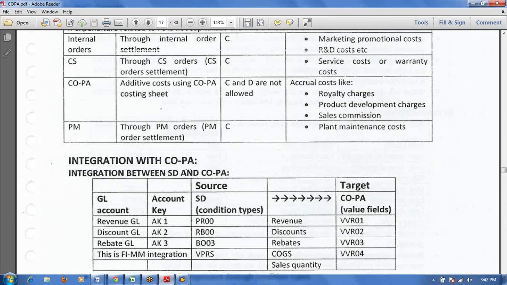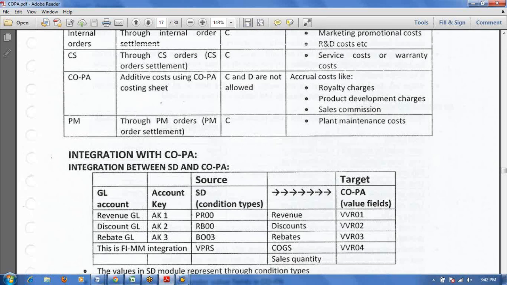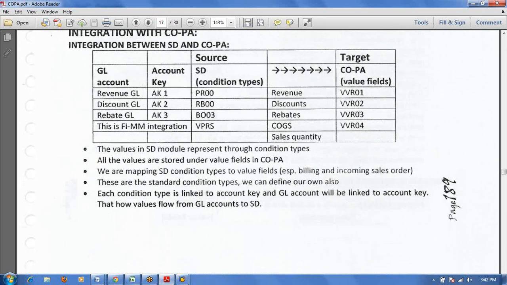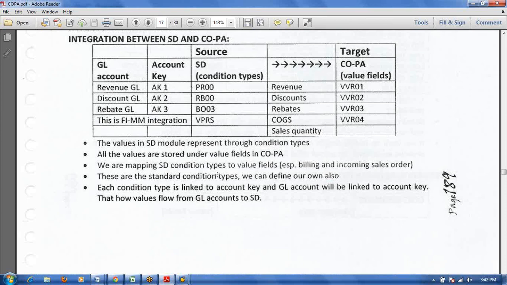Okay, clear. Here both real condition types and statistical condition types, both values will flow to the COPA module. Here the values in the SD module represent true condition types. All the values are stored under value fields in COPA. We are mapping SD condition types to COPA value fields. These are the standard condition types. If they use Z condition types, then we will map Z condition types.